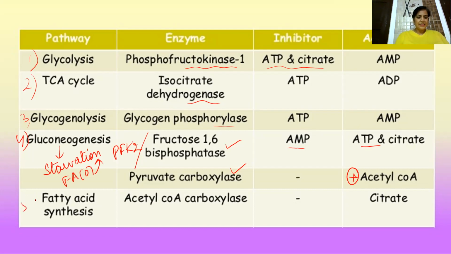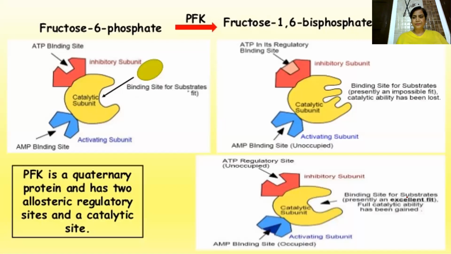Then comes fatty acid synthesis, acetyl coenzyme A carboxylase, which is activated by citrate. So these are some of the allosteric modulators which act as inhibitors or activators. And sometimes we can say this allosteric inhibition is known as feedback inhibition also.